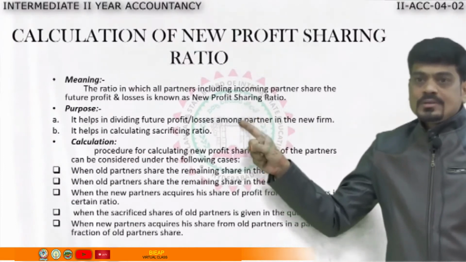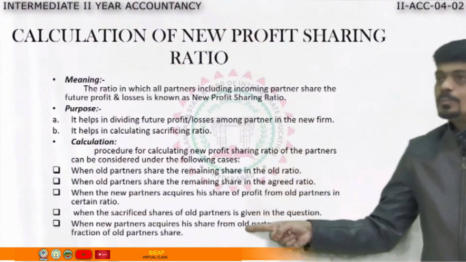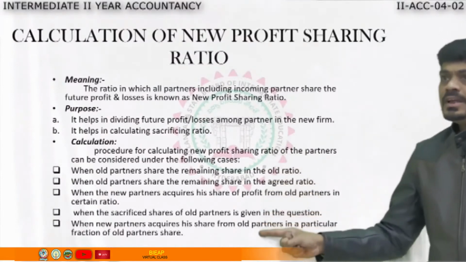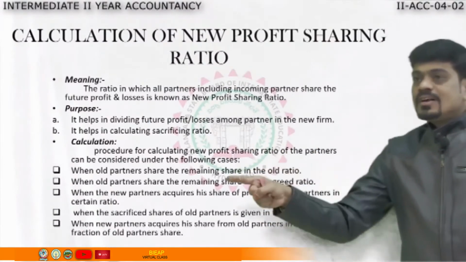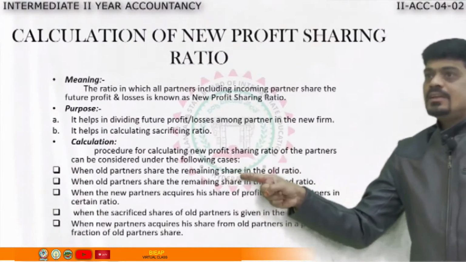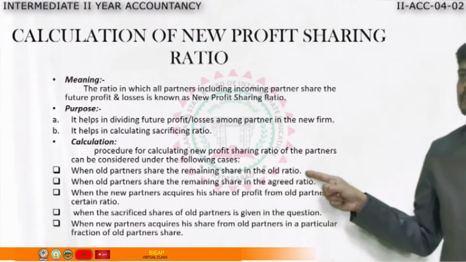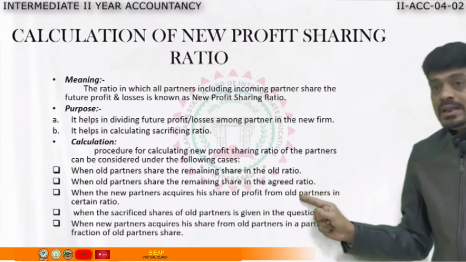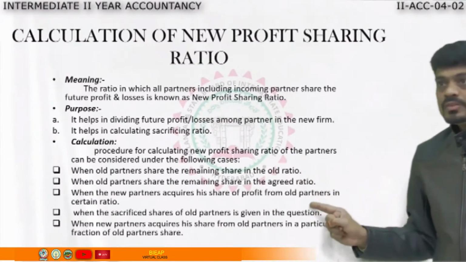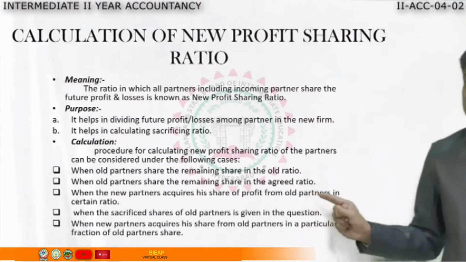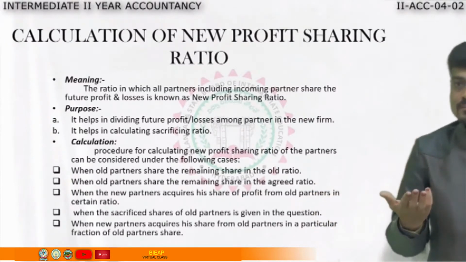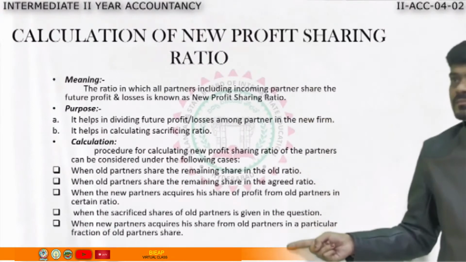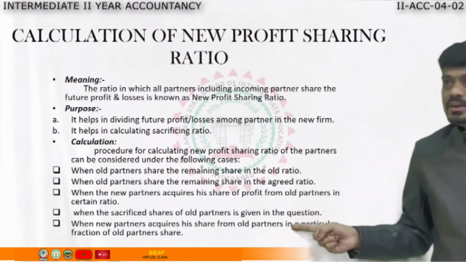Okay, these are the two purposes. Then, sir, how are we going to calculate the new profit sharing ratio? These are the different cases of calculating the new profit sharing ratio. The first case is when old partners share the remaining share in the old ratio. Second, agreed ratio. Third, the new partner is acquiring his share from an old partner. Fourth case, the old partners sacrifice their share in favor of the new partner. Like that, we have different cases of calculating the new profit sharing ratio.